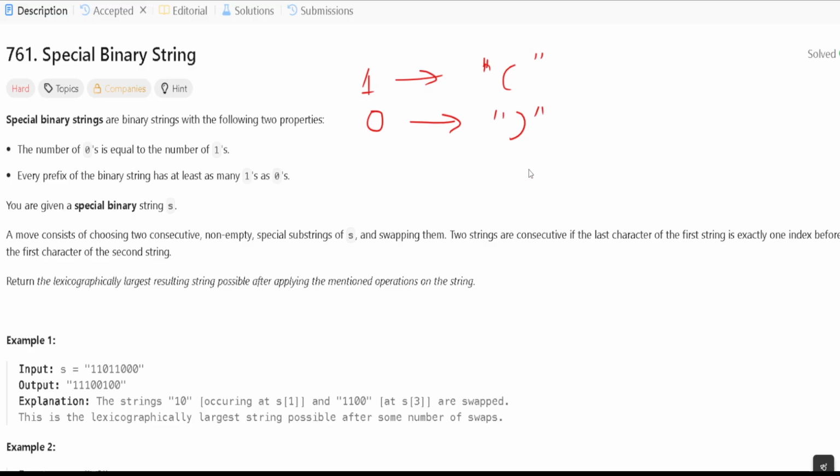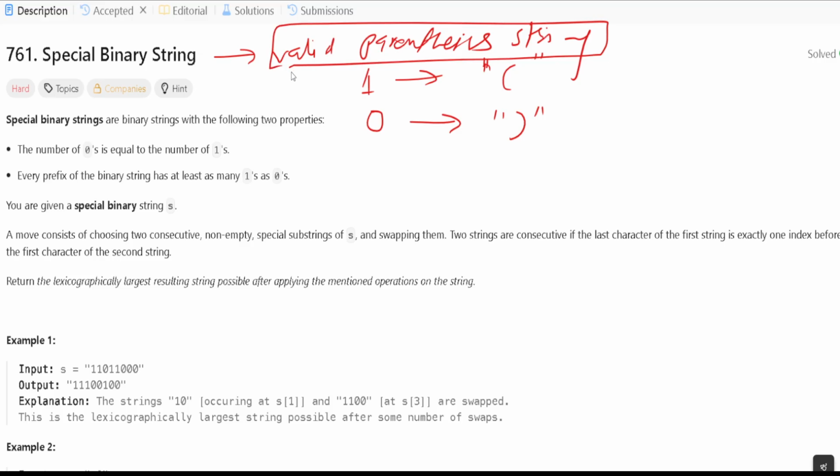So this problem is basically the valid parentheses problem. If you remember, there is a valid parenthesis string problem on LeetCode. If you have already solved it, then you can understand this easily.